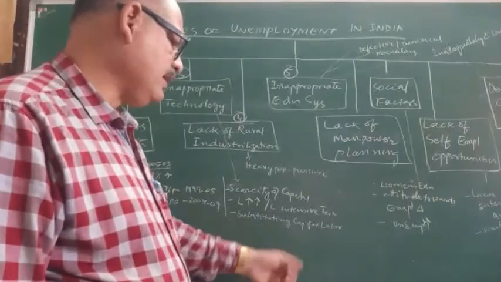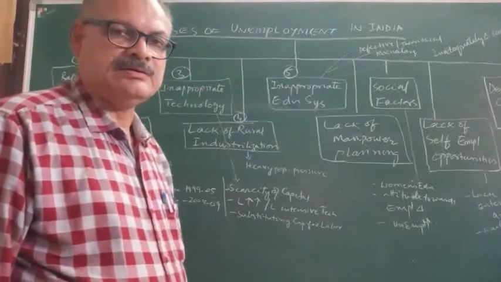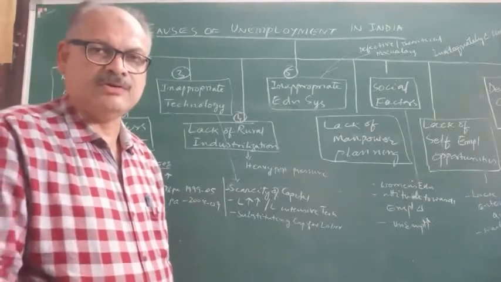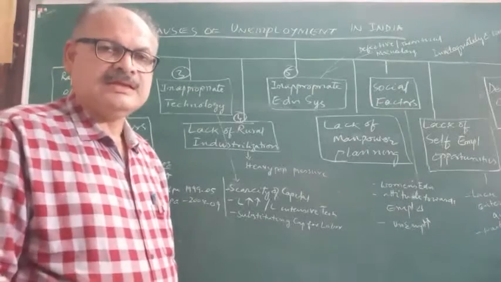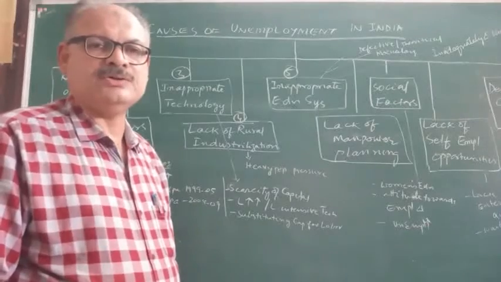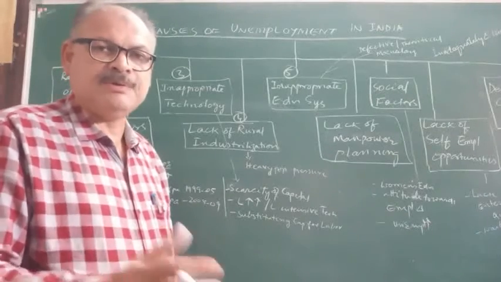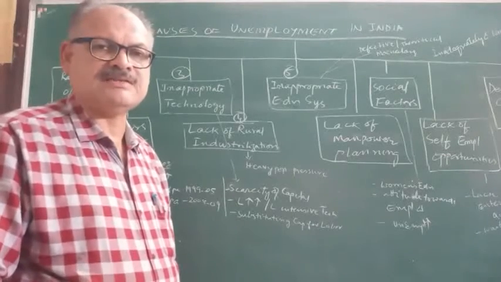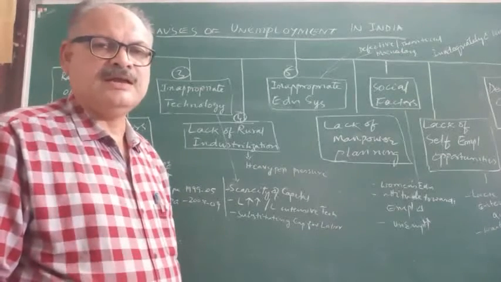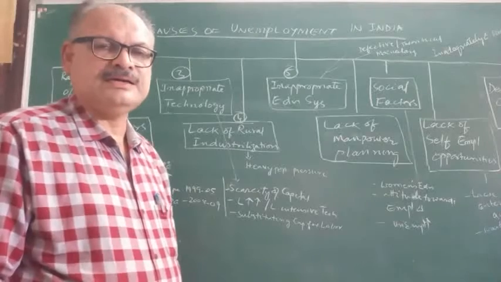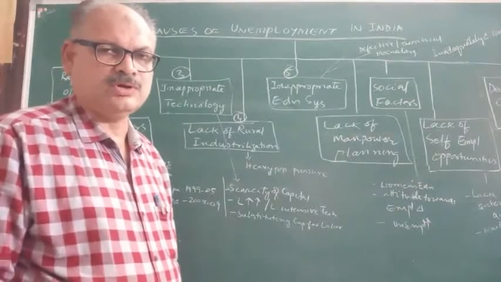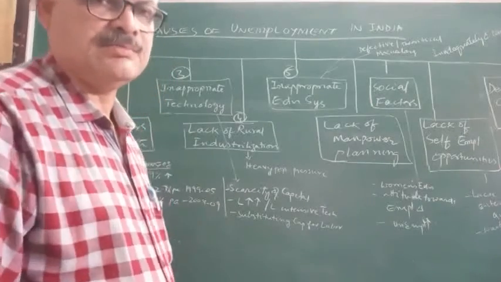Next, substituting capital for labor. The silk industries are revived using capital intensive techniques, replacing labor with modern machinery. When modern machinery and advanced techniques of production are used, labor intensive methods of production are shunted out. So unemployment rose to the maximum level.